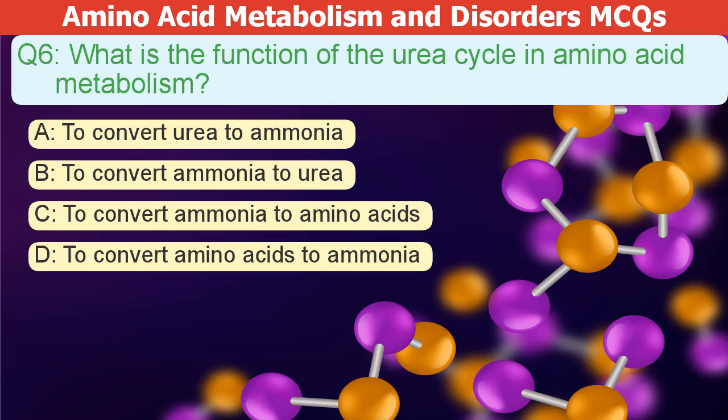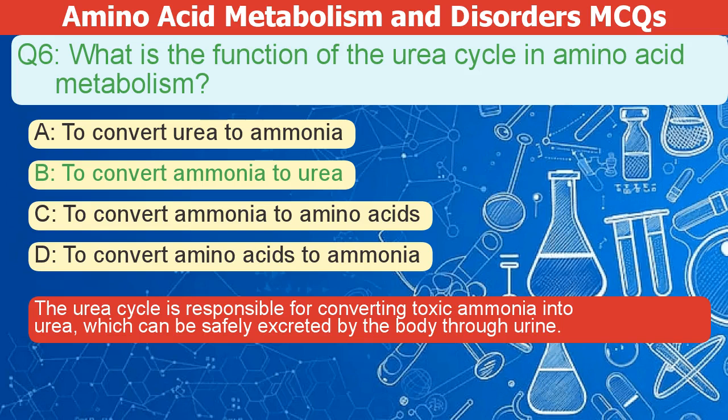What is the function of the urea cycle in amino acid metabolism? A. To convert urea to ammonia. B. To convert ammonia to urea. C. To convert ammonia to amino acids. D. To convert amino acids to ammonia. The correct answer is B. The urea cycle converts toxic ammonia into urea, which the body safely excretes in urine.